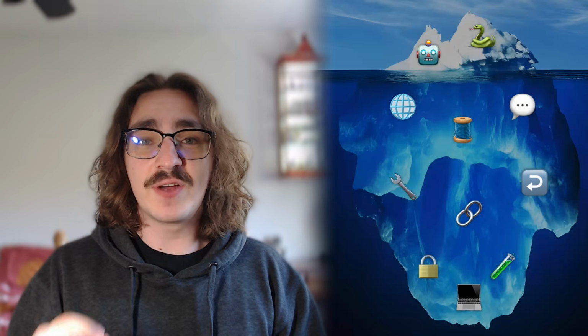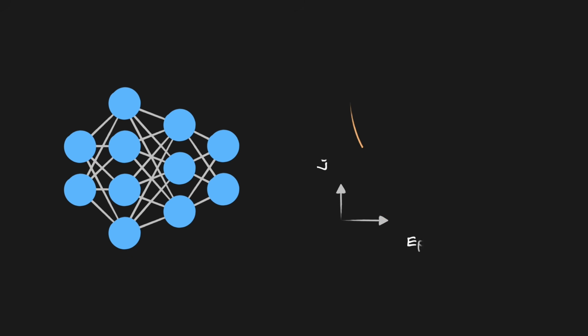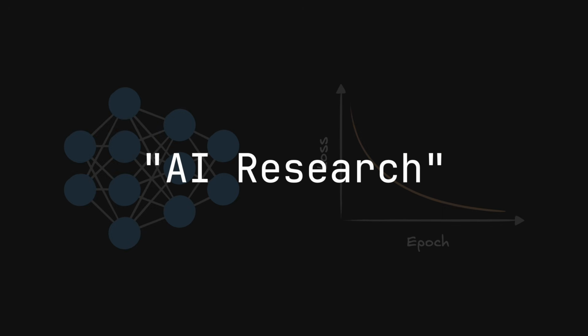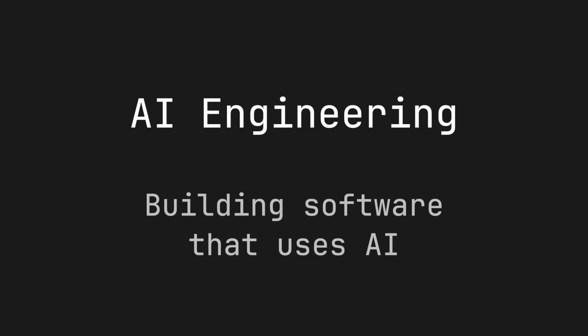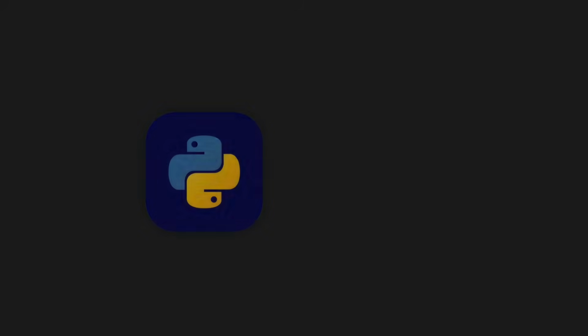Let's start by clarifying the biggest confusion I see: what AI engineering actually is. Some people think it's about training neural networks or new AI models, but really that's more of an AI research role. AI engineering is about building software that uses AI. For example, building an AI chat app or a document processing pipeline. This means that the first step in becoming an AI engineer is building a strong foundation in software development, usually in a language like Python or TypeScript.